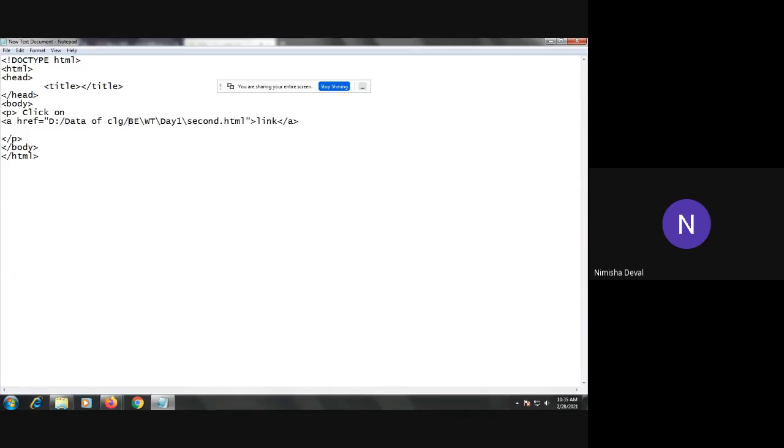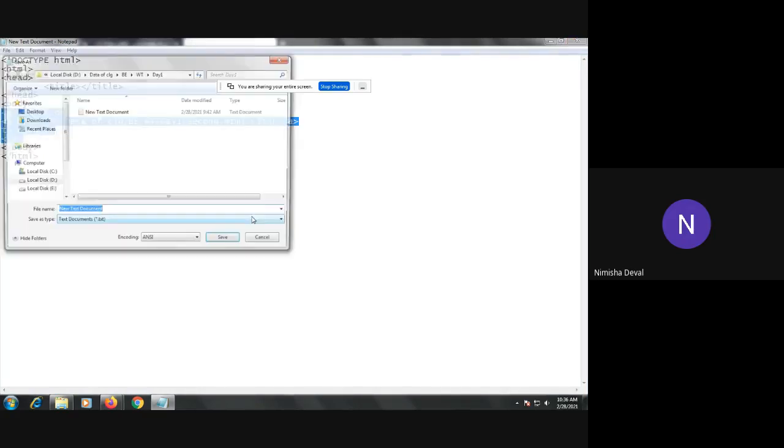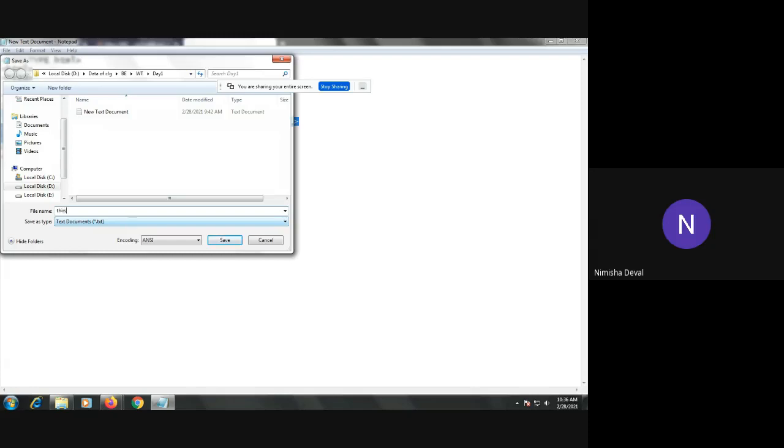While copying it will be in the backward direction. This comes under the paragraph tag. Now I will save it. This is the third program, so third.html.